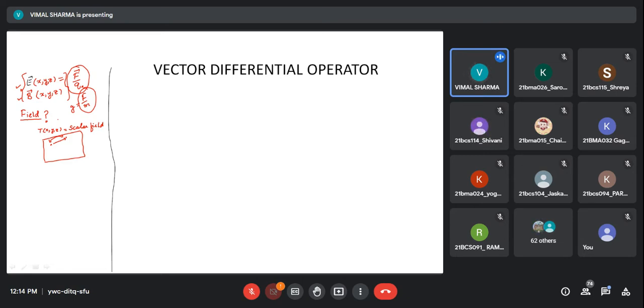One more example of scalar field I can give you, and you can think of many more examples on your own. This example is electric potential. We all know electric potential is what? It is work done per unit charge. So it is a scalar quantity, and you can write V as a function of x, y, z. It is a measurable physical quantity.